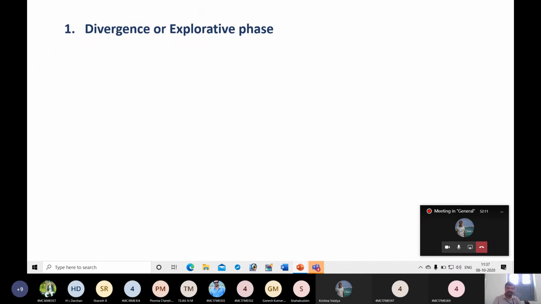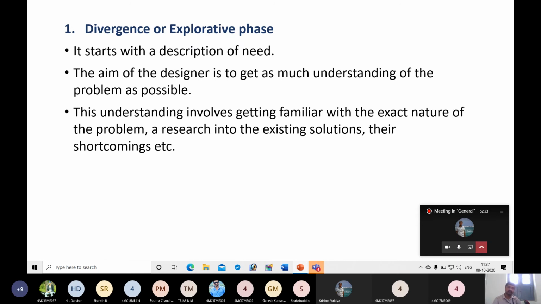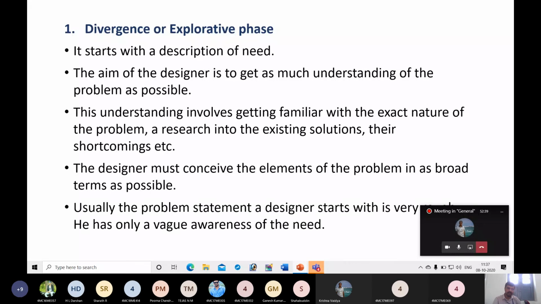Okay, as we discussed, the first phase is the divergence or explorative phase. It starts with a description of need. The aim of the designer is to get as much understanding of the problem as possible. This understanding involves getting familiar with the exact nature of the problem, and research into the existing solutions, their shortcomings, their limitations. The designer must conceive the elements of the problem in as broad terms as possible.